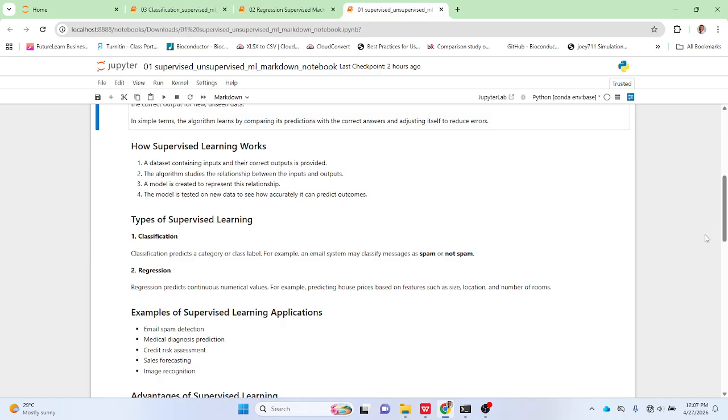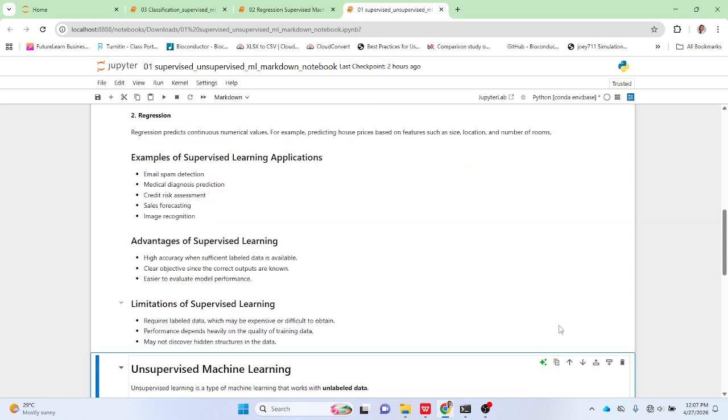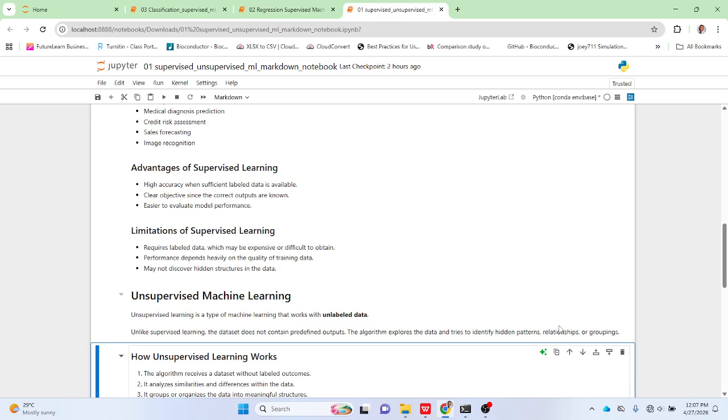So examples of supervised learning applications: email spam detection, medical diagnosis prediction, credit risk assessment, sales forecasting, image recognition. Then the advantages of supervised learning: we have high accuracy when sufficient data is available, and so on. You can read this up.